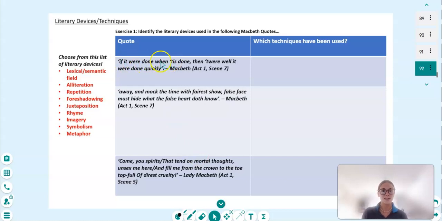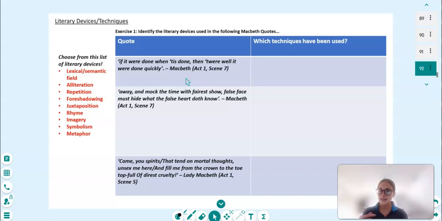Let's start with the first one. "If it were done when 'tis done, then 'twere well it were done quickly." And that's Macbeth, Act 1, Scene 7. So that's his soliloquy when he's deciding whether or not to murder King Duncan. So initially from the sound of it, if I say it again, because I said it quite quickly, "If it were done when 'tis done, then 'twere well it were done quickly."